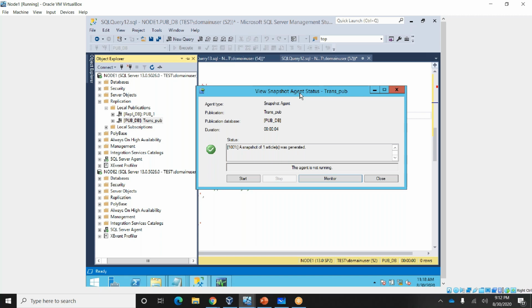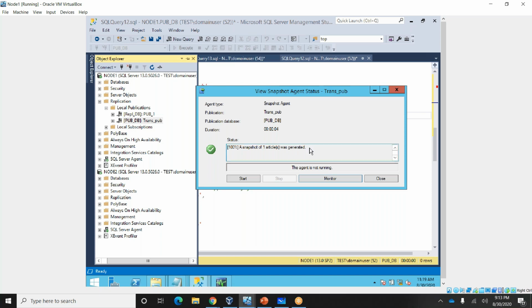To avoid such a scenario, you need to disable this immediate sync and allow anonymous options. When you disable these options, after adding the article to the publication, when you run the snapshot agent, it will generate for only one.